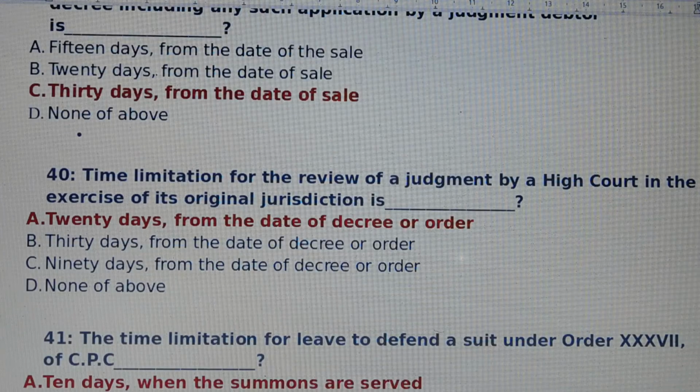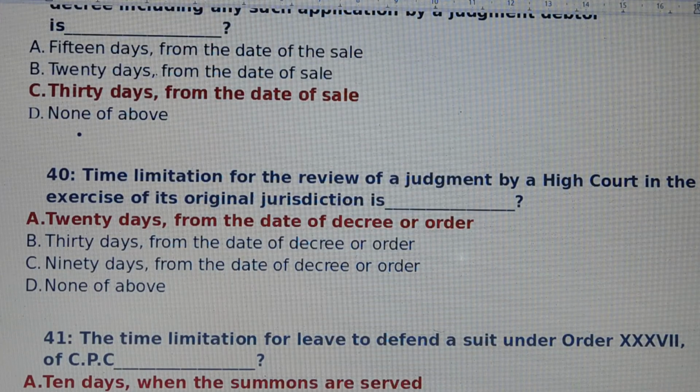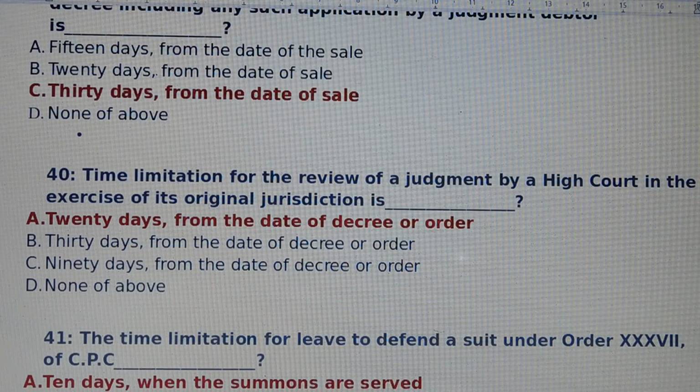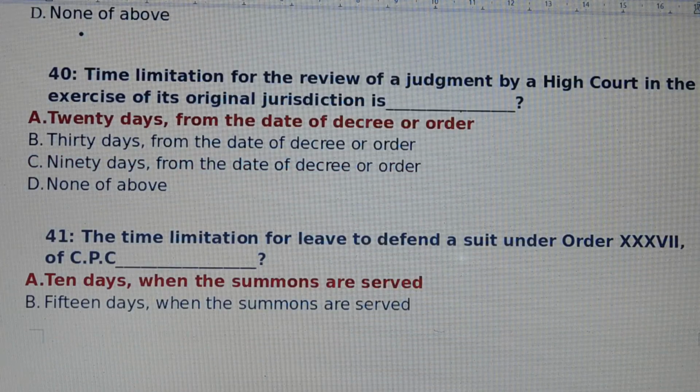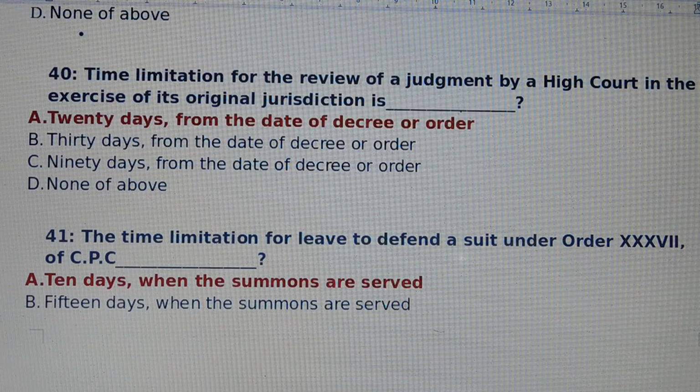Question number 40. Time limitation for a review of judgment by High Court in the exercise of its original jurisdiction is dash. Answer is option number A, 20 days from the date of decree or order. Means exercise of its original jurisdiction is 20 days from the date of decree or order. Question number 41. The time limitation for leave to defend a suit under order 37 of CPC. Answer is option number A, 10 days when the summons are served.